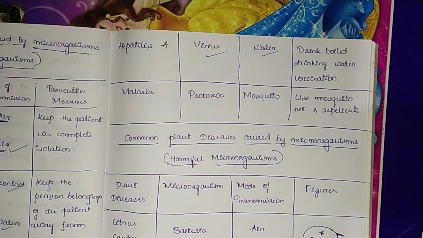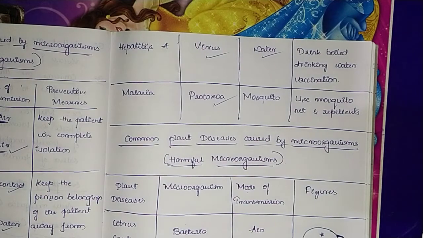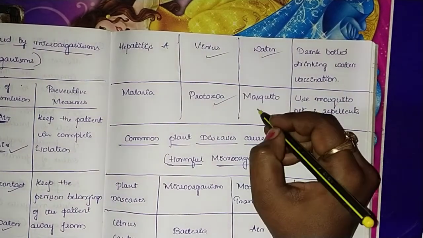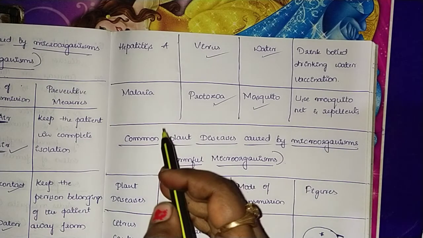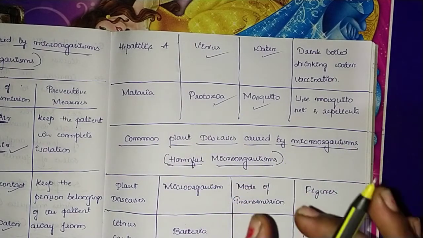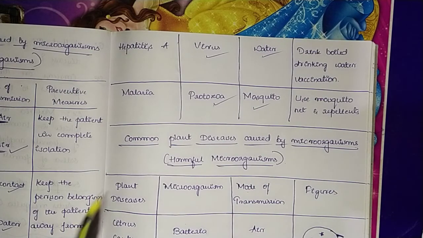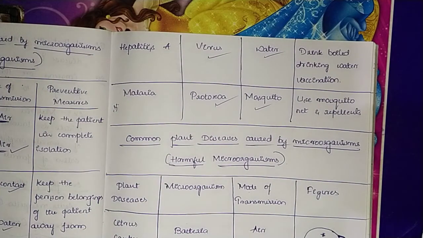And then we have malaria. Okay, that's a human disease, malaria, where the microorganism is a protozoa. Protozoa is the microorganism that causes it. And how does it spread? It spreads through mosquito bite. In many objective type questions, malaria is a repeatedly asked question. How is malaria caused? Malaria is caused through mosquito bite. Remember children, this is one of the important questions, it will definitely be there in objective type. Okay, so preventive measures are to use mosquito nets and repellents. Odomos and such products are available, so apply that in order to prevent this.